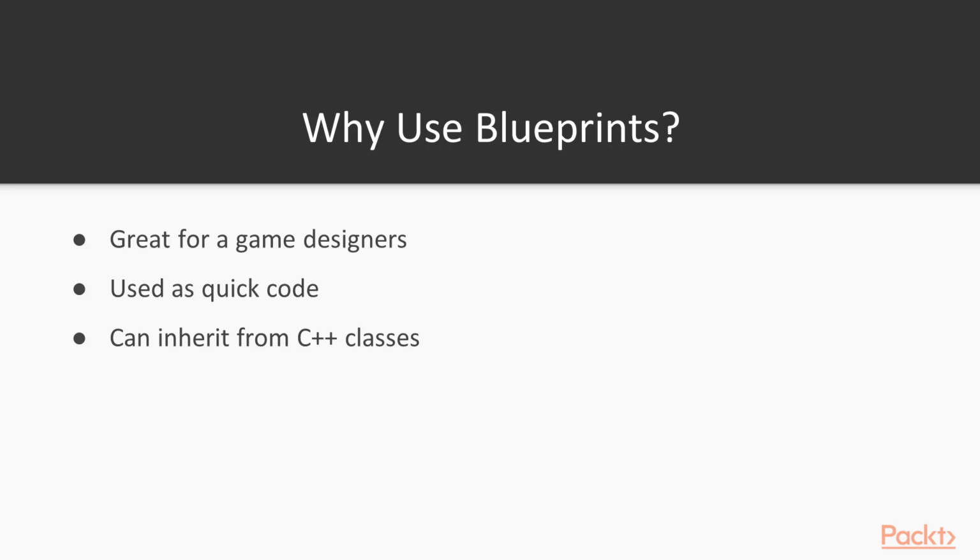The usual format for using blueprints in a development environment is to build out the skeleton of the code in C++, and then in blueprints we would inherit from the C++ class and then add slight modifiers and such. This would be useful for a pickup class made in C++. Then we would have a function for when it is picked up, and in blueprint we would inherit from the pickup and name it health pickup. In C++, when the pickup function fires, we would tell it in Blueprint to add health to the player.